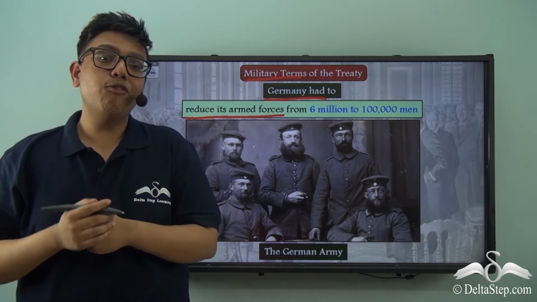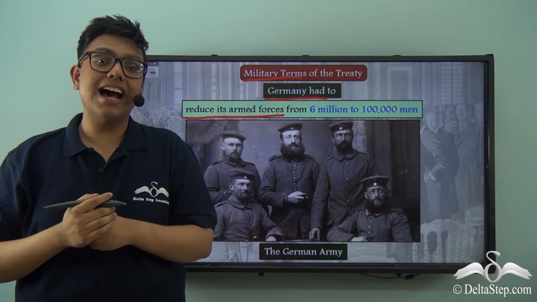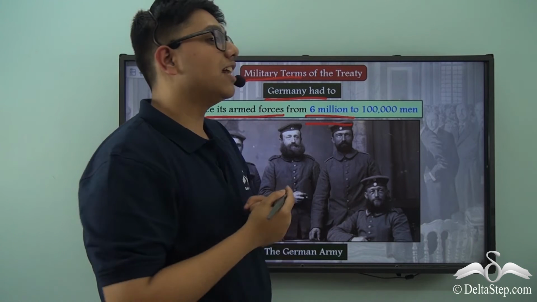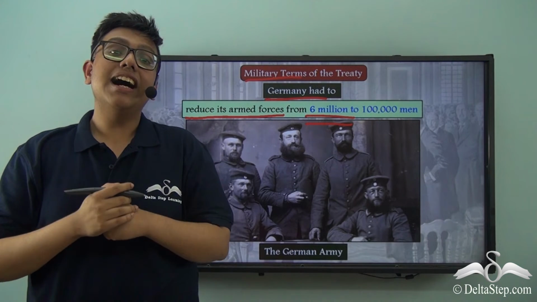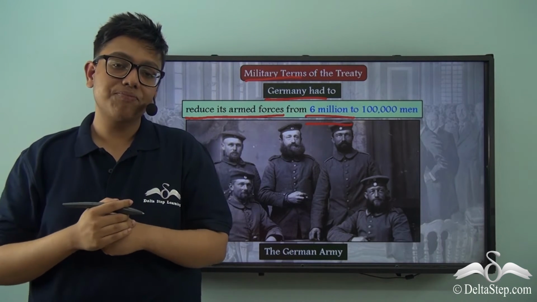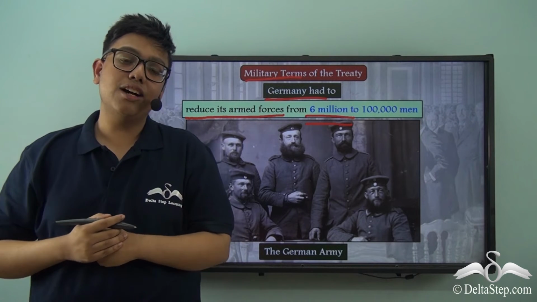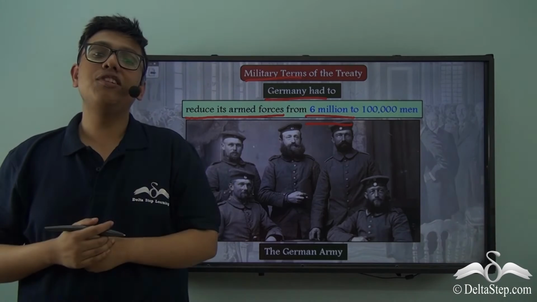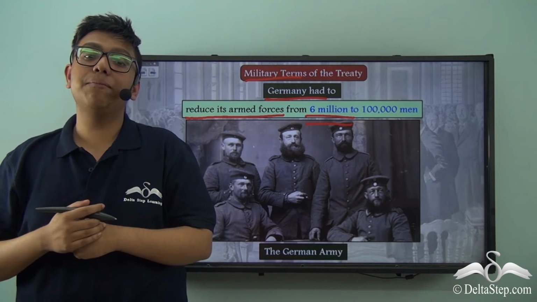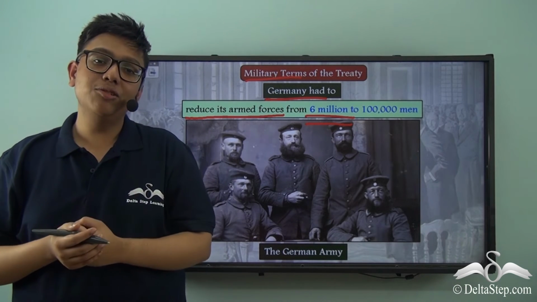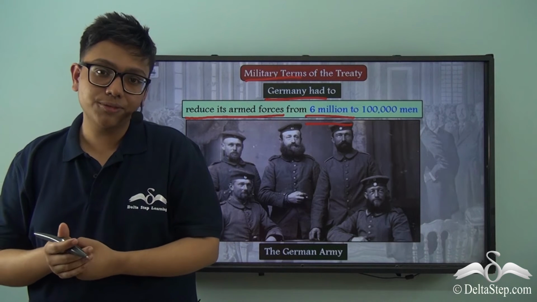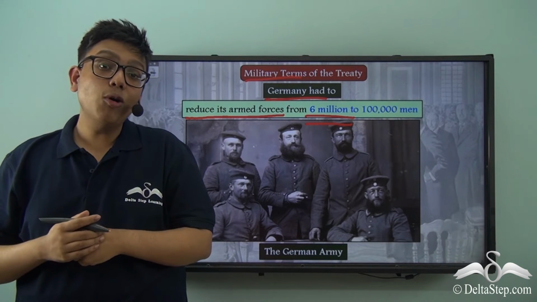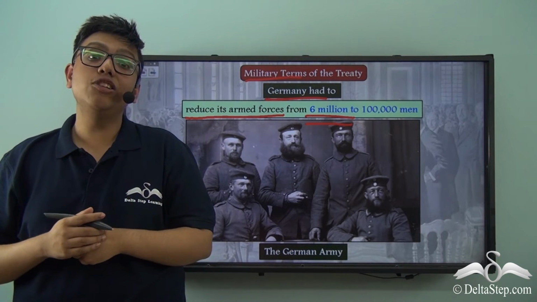Whereas before the war and during the war, Germany had the armed capacity of 6 million soldiers, Germany could now only maintain a mere 100,000 men as its soldiers. That number is barely enough to even look after the borders of a country the size of Germany. So we now see that the once mighty and proud German army is reduced to the level of a security force. And this was done so that Germany never has the ambition or the confidence to think of invading Europe ever again.